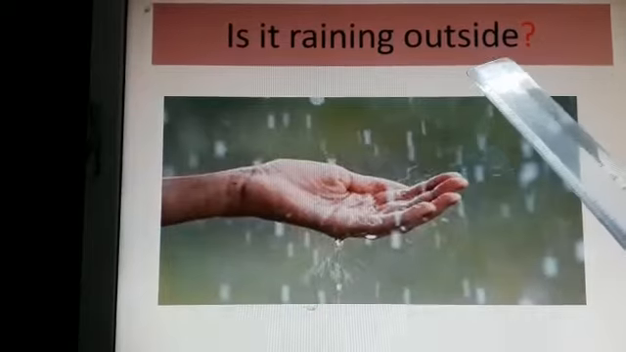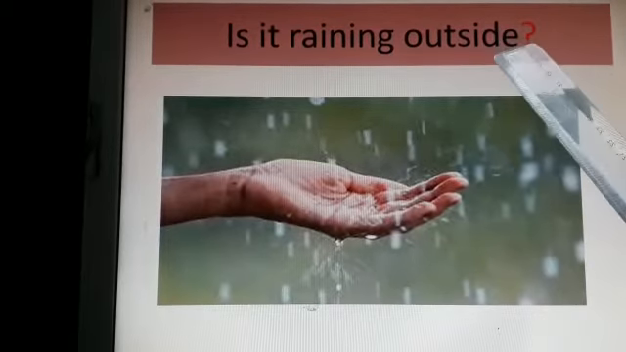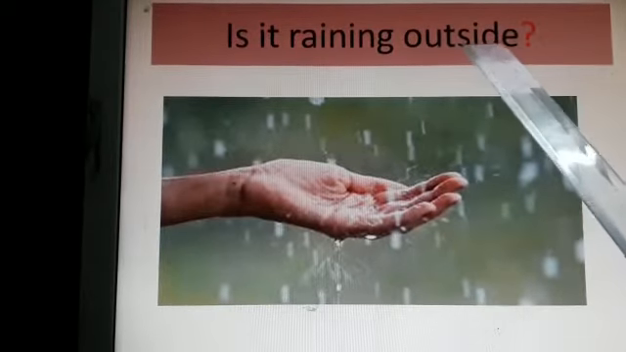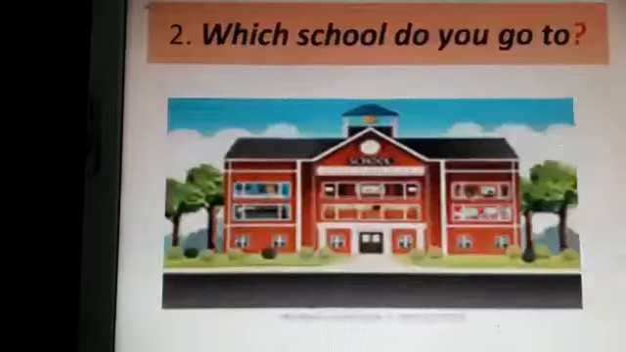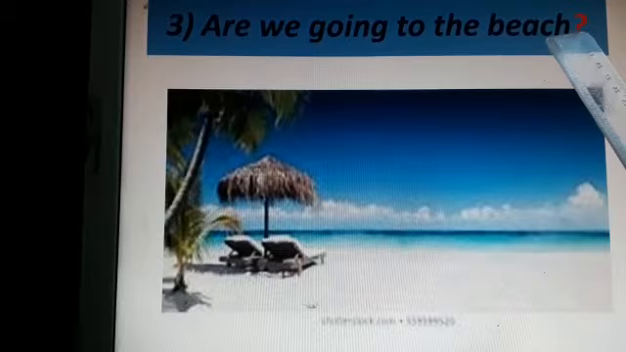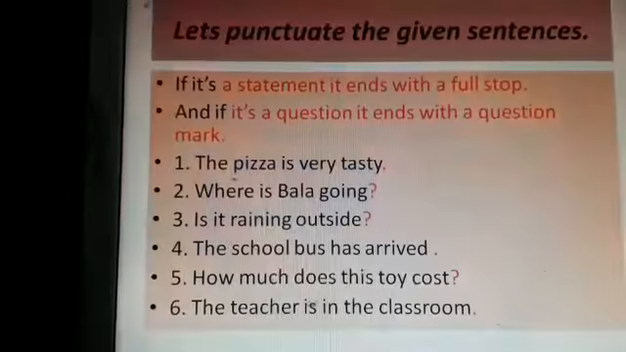Is it raining outside? This is a question. We are asking a question. Is it raining outside? And we end the sentence with a question mark. So it is a question. Which school do you go to? We are asking a question. So it is a question. Are we going to the beach? We are ending the sentence with a question mark. So it is a question.